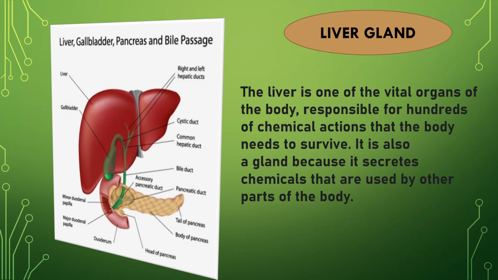But mainly you will focus on the structure of the liver. So very simple structure. The right and left lobes of the liver are also there, which include the right and left hepatic ducts.